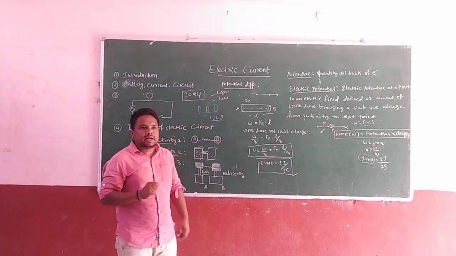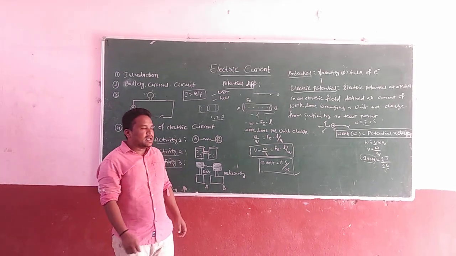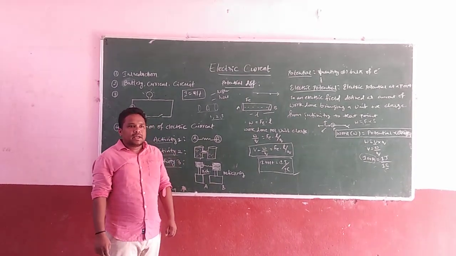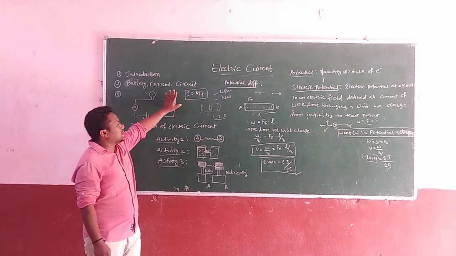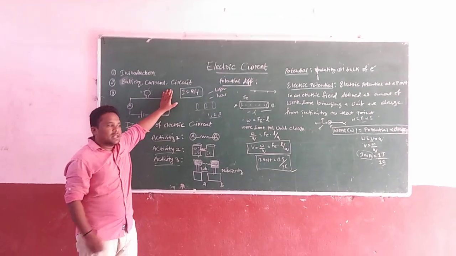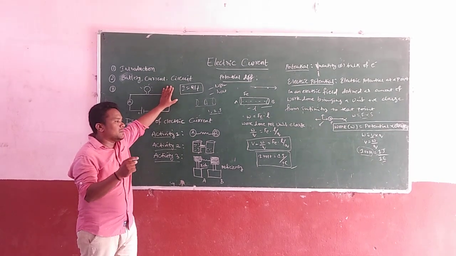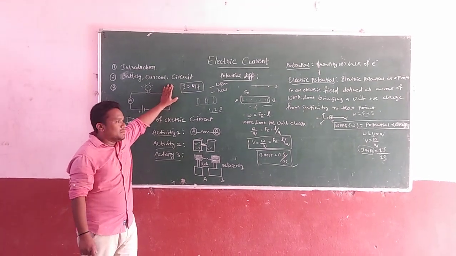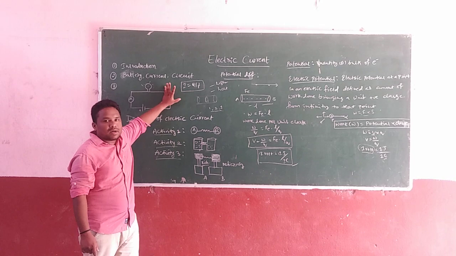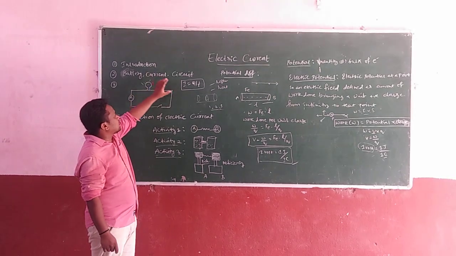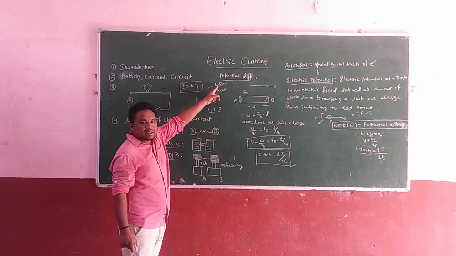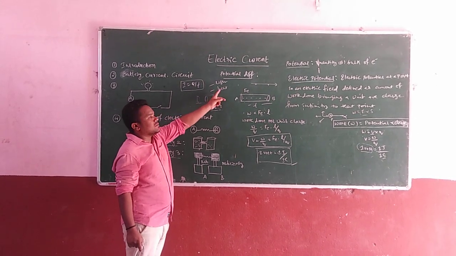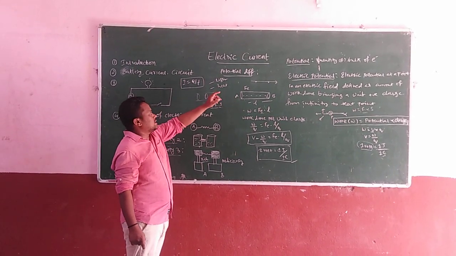What is the electric current? Electric current is nothing but one kind of energy. Already you know about the law of conservation of energy. What is the law of conservation of energy? The energy can be transformed from one form to another form, but the energy is never destroyed. Suppose electrical energy is there, that electrical energy can be converted into light energy, the electrical energy can be converted into heat energy, like that.